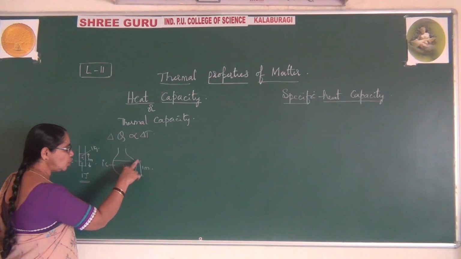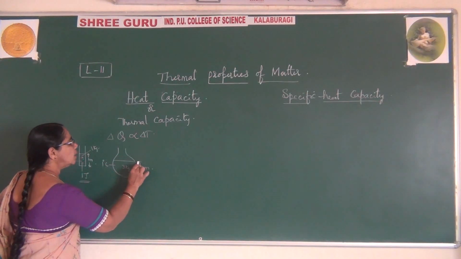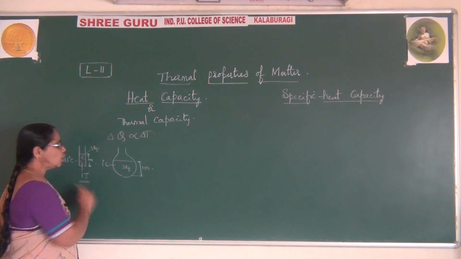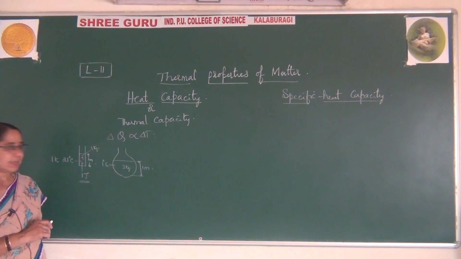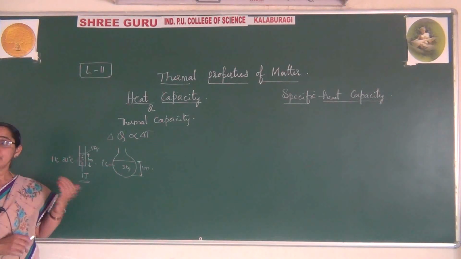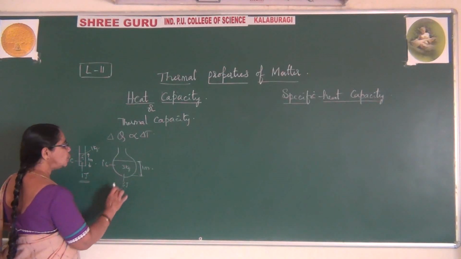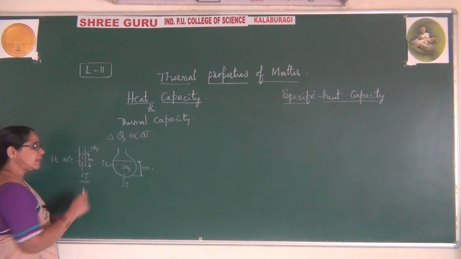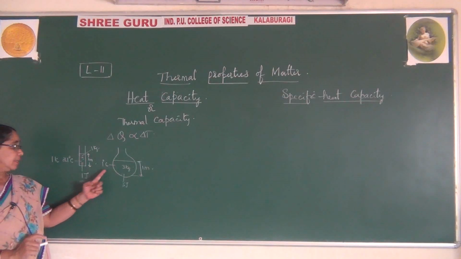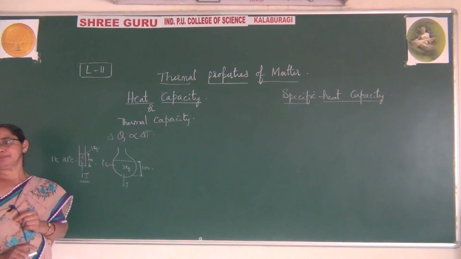Here, 1 meter height you are filling this, you are heating to 1 degree centigrade. Right? So how much amount of heat should be taken? Here 3 joules of heat is applied to it, due to which it raises the temperature by 1 degree centigrade. 3 joules of heat is applied to it.